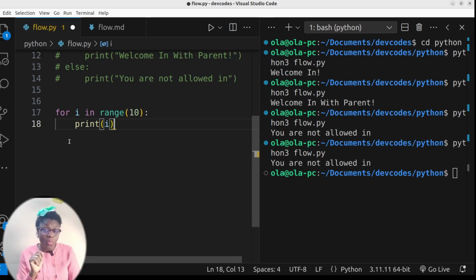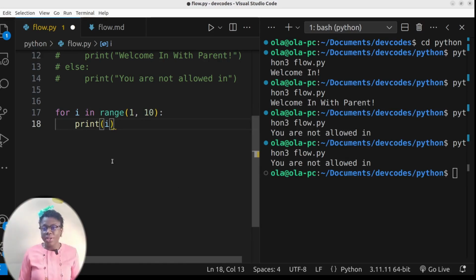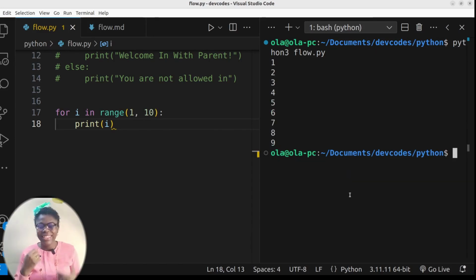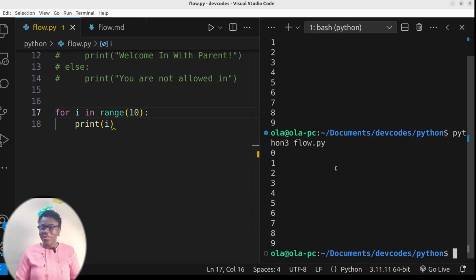But if you want to start counting from 1, you indicate that you are starting from 1. So my counting will start from 1 and end at 9. When you don't put 1 there, it starts from 0 and ends at 9 because I have 10 there. So let's see what we print when we have 1, and then we'll also check what we'll see when we have 0. I got 1 till 9. Now let me remove 1 and just put my 10 and see what happens. It counted from 0 till 9. So range gives you a list of numbers from 0 till the number before what you indicated in the parentheses.